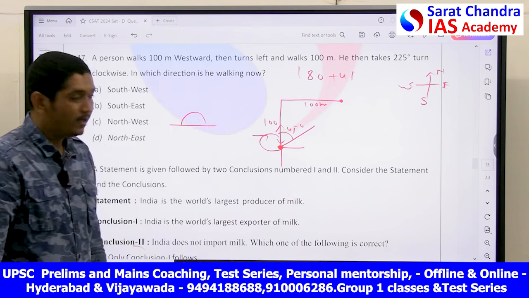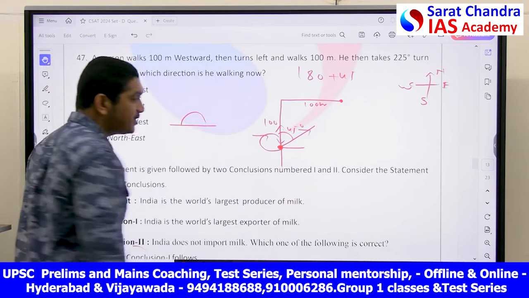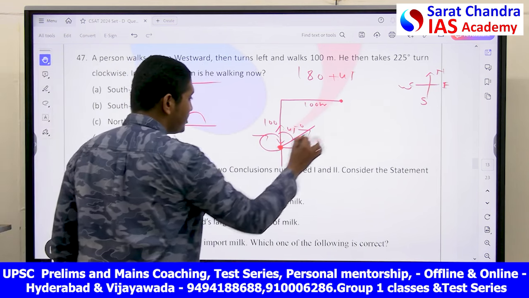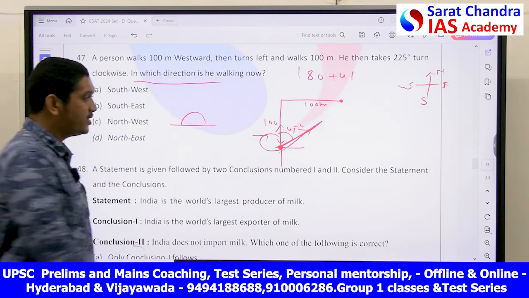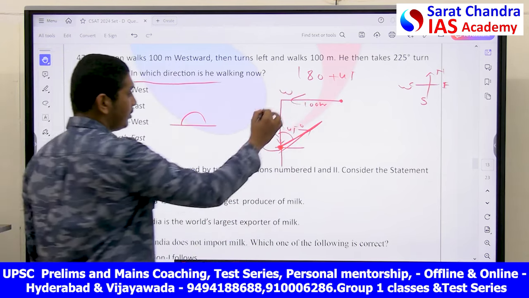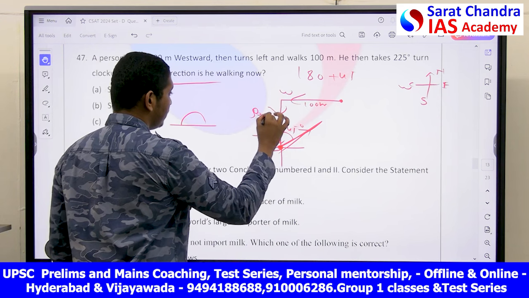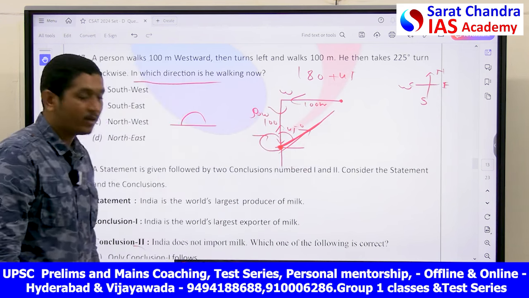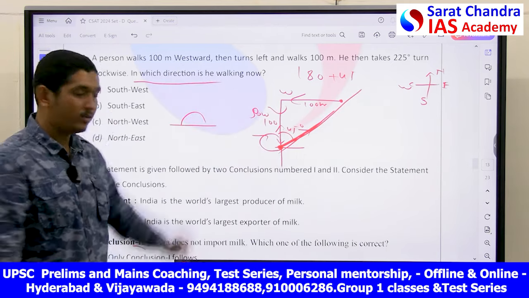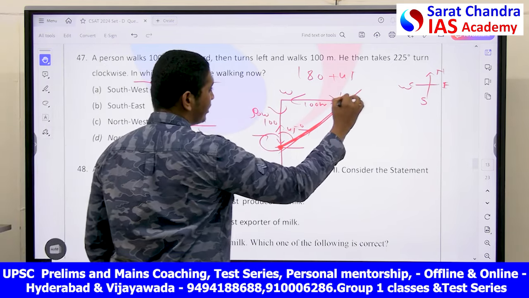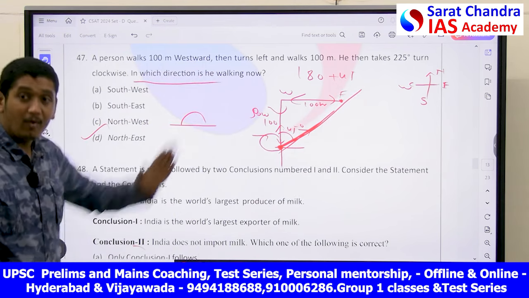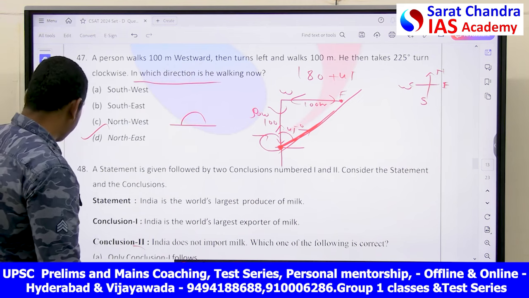Like this. So now, in which direction am I? What is he asking? In which direction is he walking now? So see, this is west. This is south. Then this is what? Northeast direction, my friend. This is towards north I am walking. From south I am walking to the north. I am walking towards east. Northeast will be your answer. The answer in this case is I am walking towards the northeast direction.